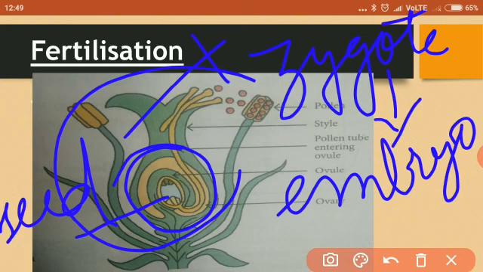You can go through the flow chart given on page 28 in your books. This is a very simple diagrammatic, or you can say flow chart, representation of fertilization. Then study this chapter, read this chapter again completely, watch the videos again and again.